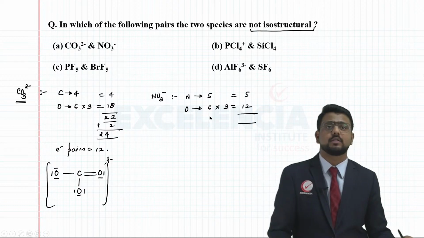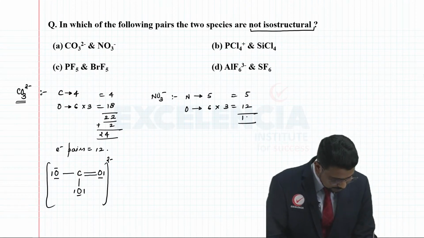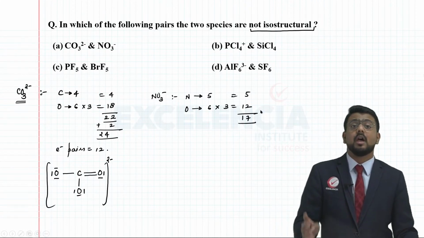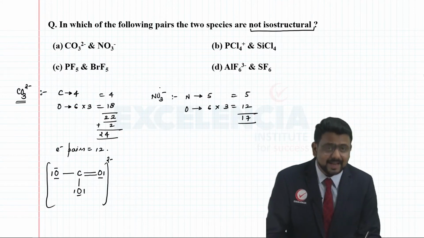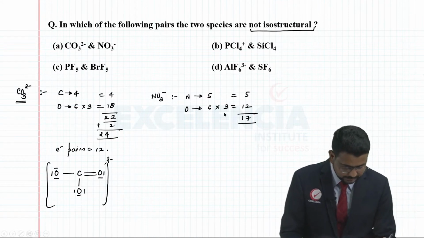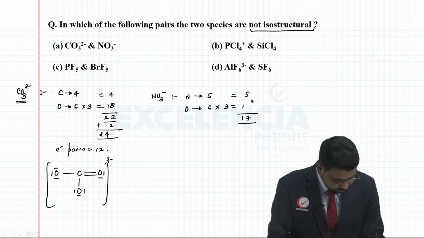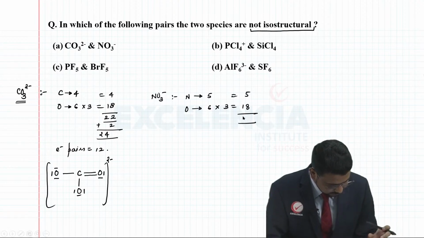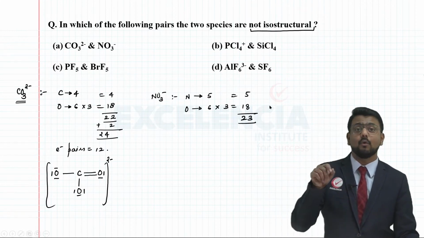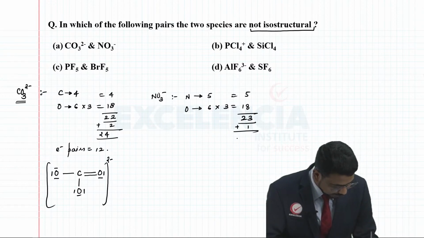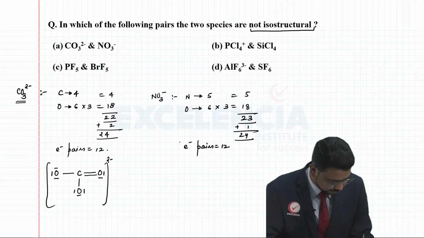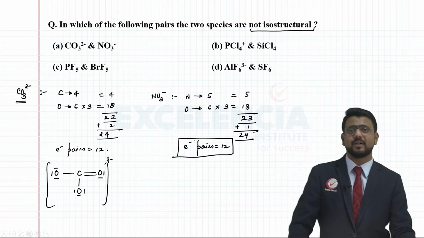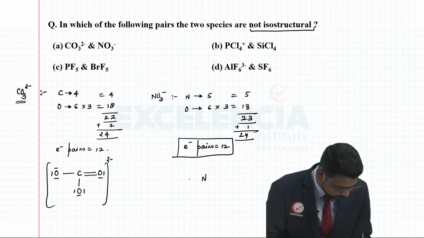So the total electrons here are 23, and now you are adding one more electron here. So that makes it 24. Again, the number of electron pairs is 12. If I distribute these 12 pairs of electrons in NO3 minus, your Lewis structure is going to be like this.